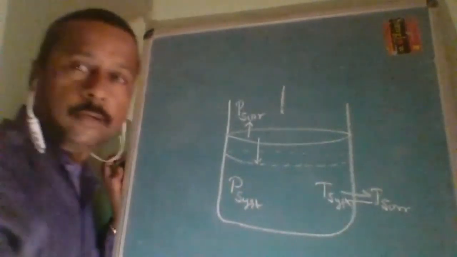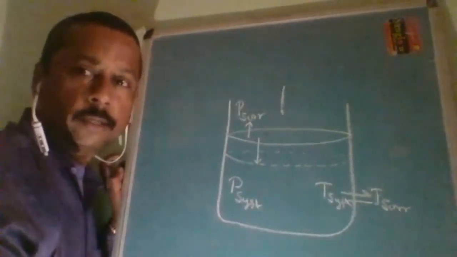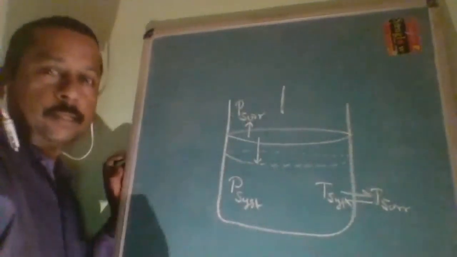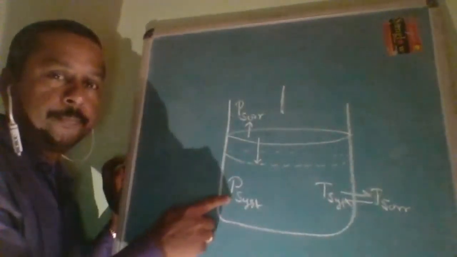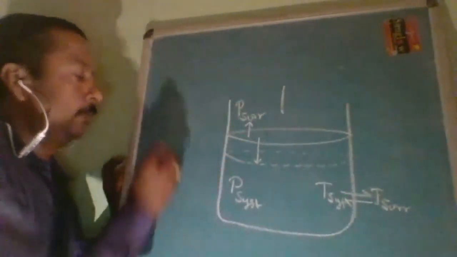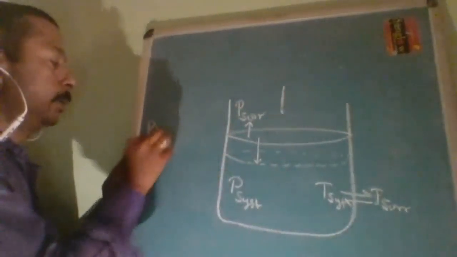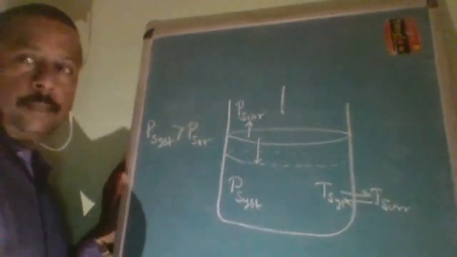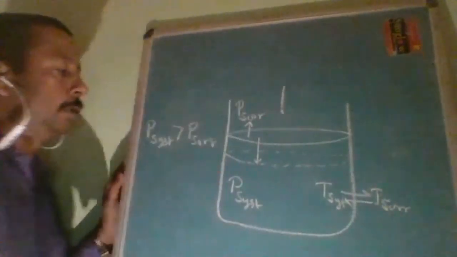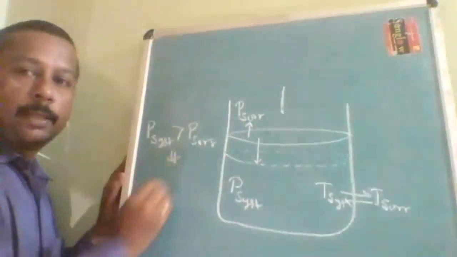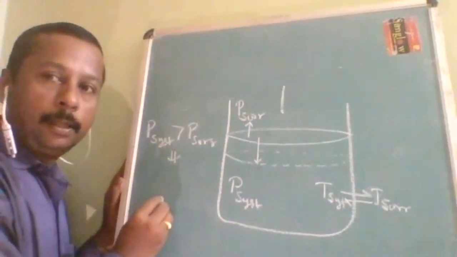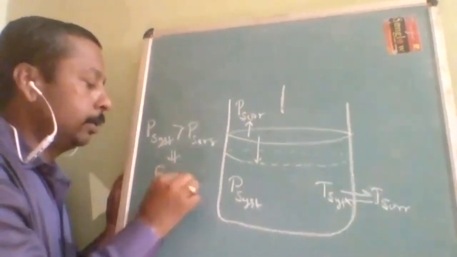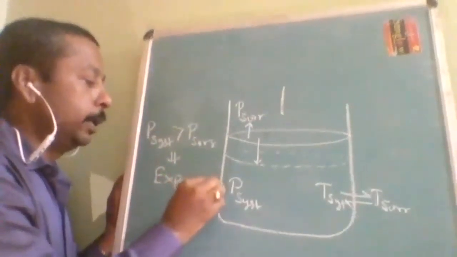Now, how many conditions are we going to talk about? Four conditions. First, let us take P system greater than P surrounding. First condition is P system greater than P surrounding. In that condition, expansion will take place. What will take place? Expansion.